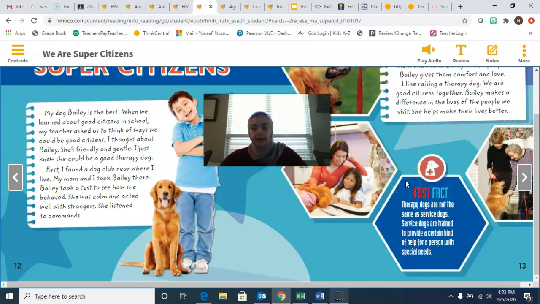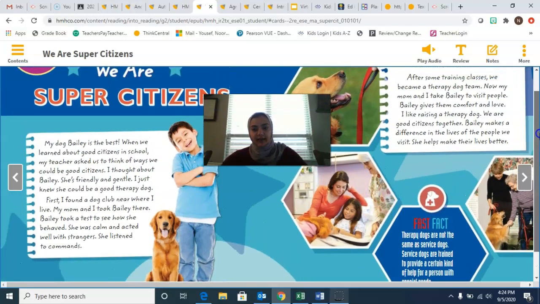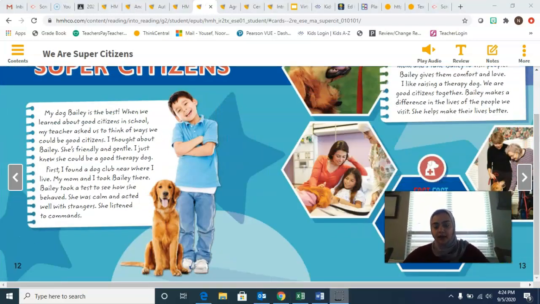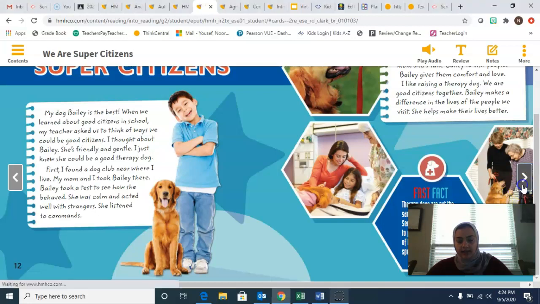A therapy dog is a lot different. A therapy dog is a dog that helps bring people's confidence up, or it helps a person feel better because they're really sad or they may be depressed. So that's a therapy dog. That's a different kind of dog. So they're being good citizens by helping the people of their community, right? All right, awesome.